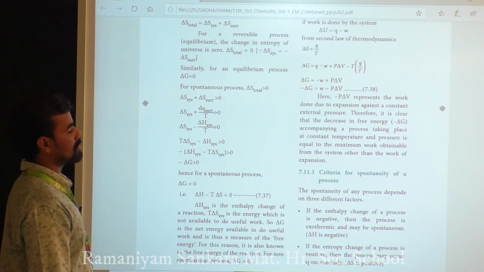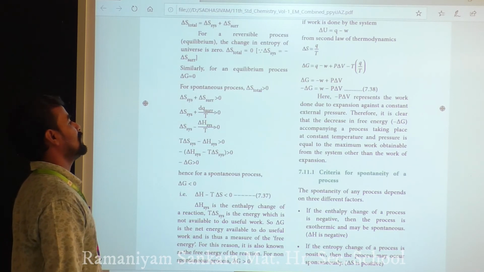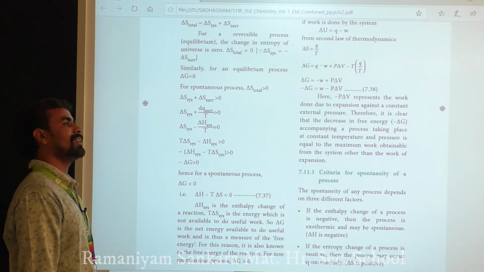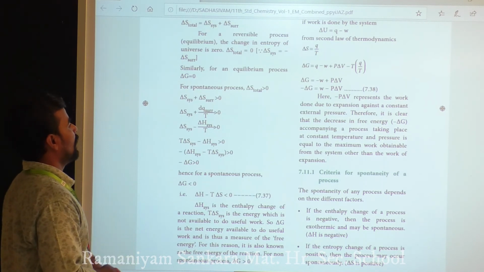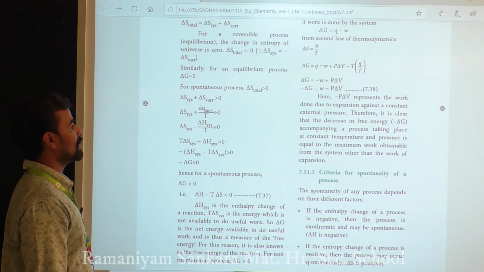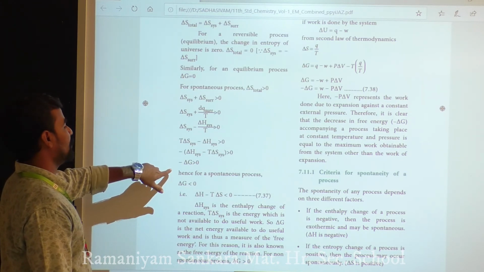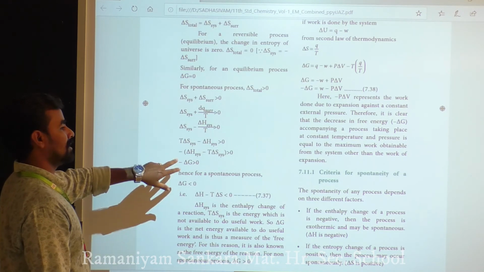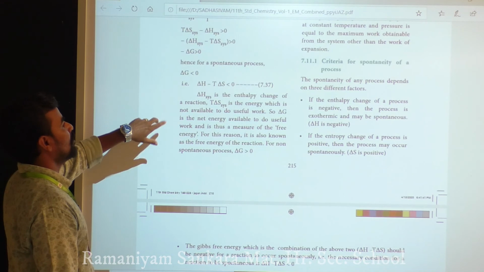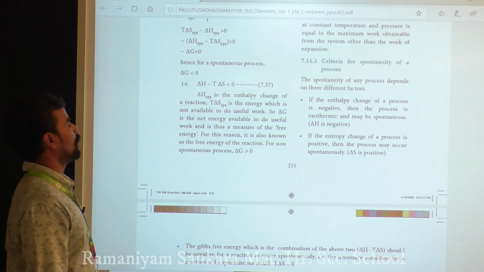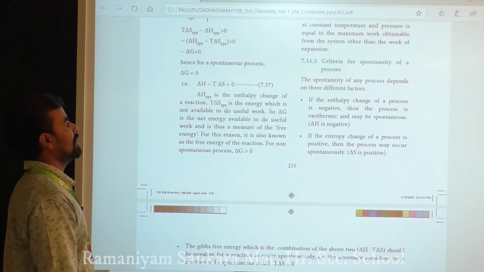For a spontaneous process, delta S total is greater than 0, that is, delta S system plus delta S surrounding is always greater than 0, where delta S surrounding is minus delta H by T. On substitution, we get minus delta G greater than 0, hence for a spontaneous process delta G is less than 0. That is, delta H minus T delta S is less than 0.